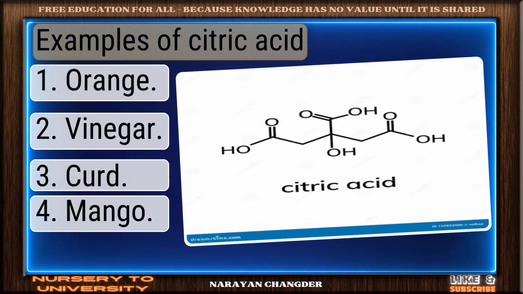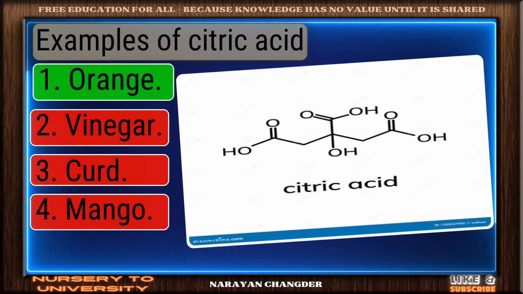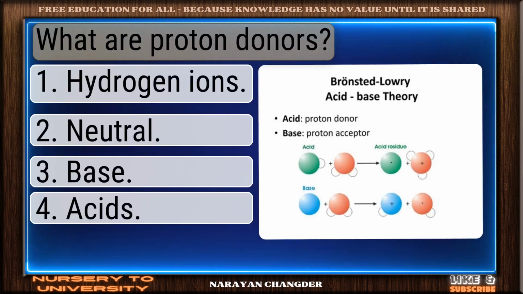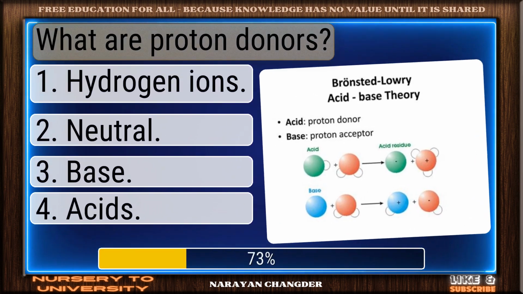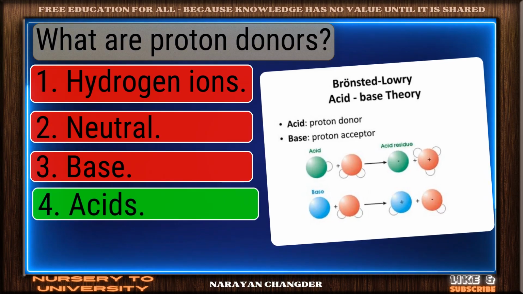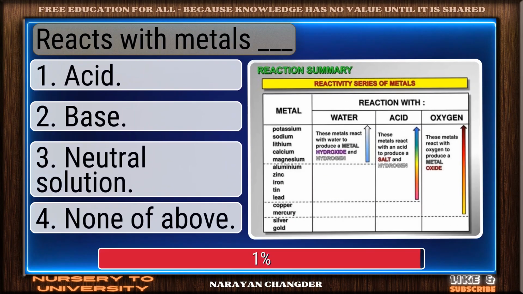Examples of citric acid? You got it. Your choice, orange, is right. What are proton donors? Correct. Acids is the right answer. Reacts with metals dash.